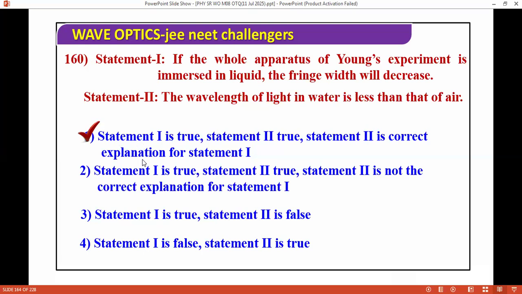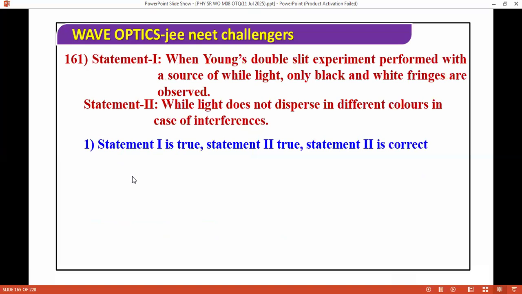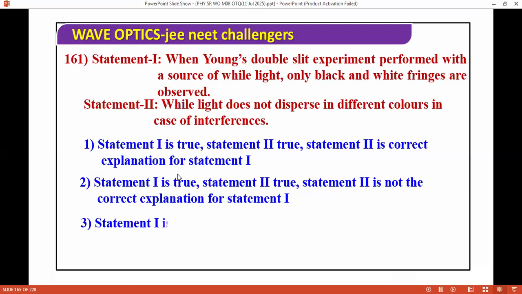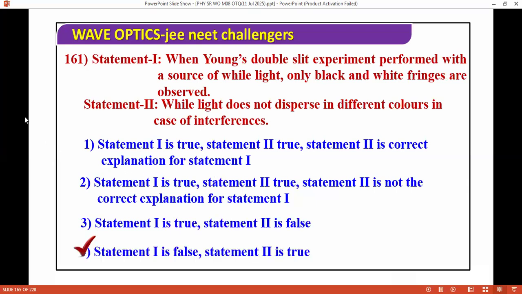Next question. When Young's double slit experiment is performed with a source of white light, only black and white fringes are observed, because white light does not disperse into different colors in case of interference. So the correct answer: the first statement is false and the second statement is true. It is correct that dispersion does not take place in interference. But when Young's experiment is performed with white light, only black and white fringes are found. This is wrong. So next questions, we are moving ahead.